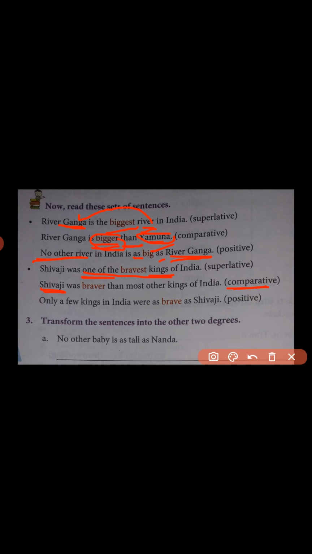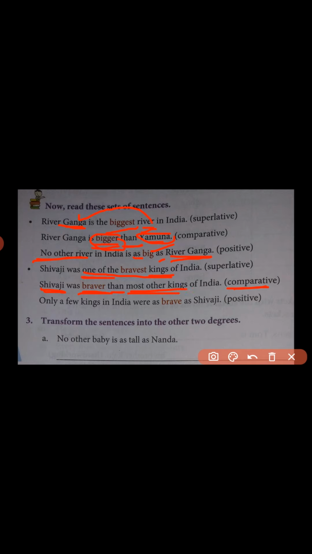Now we are changing this adjective form, the bravest, into comparative form, that is braver, and soon after the er adjective, most other kings of India.